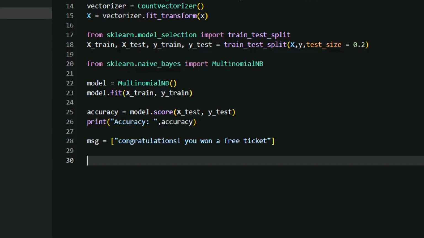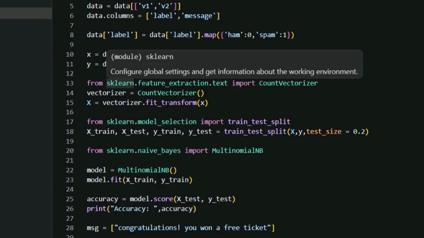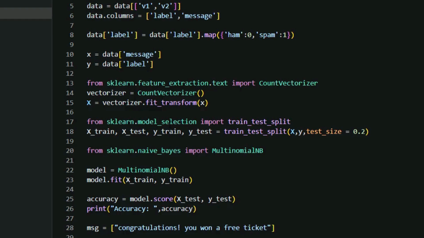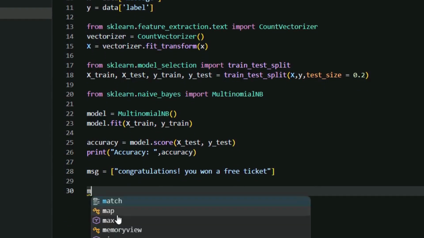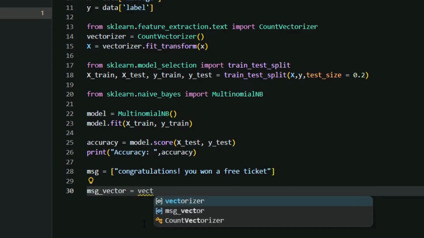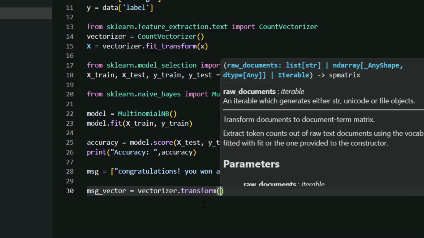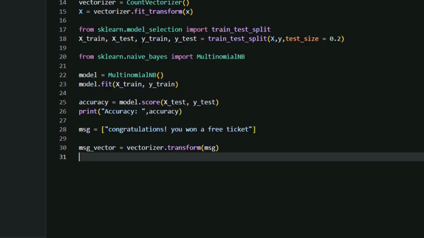Before prediction, we need to convert this message into numerical form because our model understands numbers, not text. In the dataset there were two columns, label and message, and they were converted into numerical form using CountVectorizer. We do the same here. So msg_vector equal to vectorizer.transform(msg). Then it has to predict whether it is spam or not.